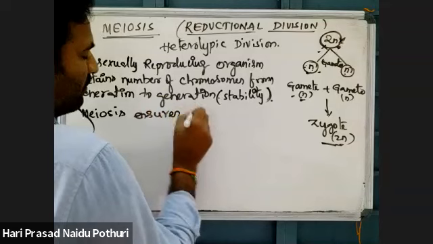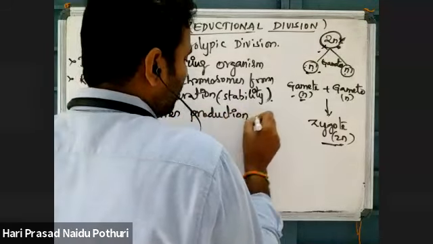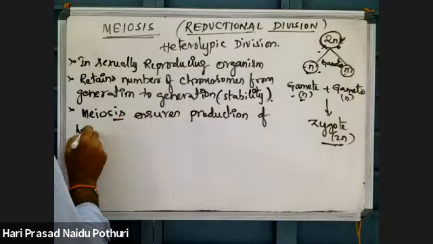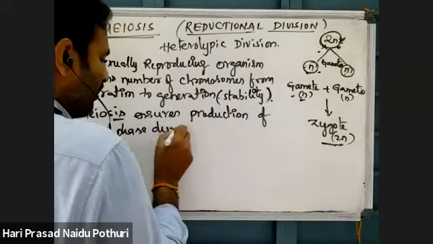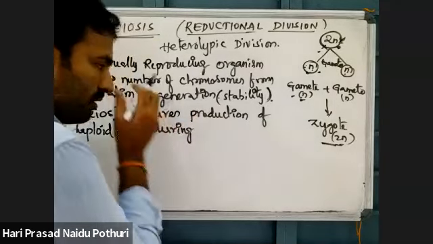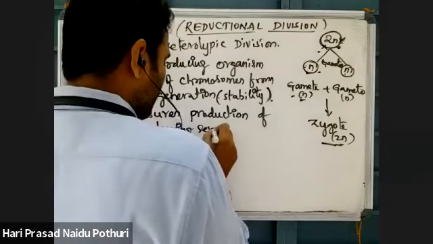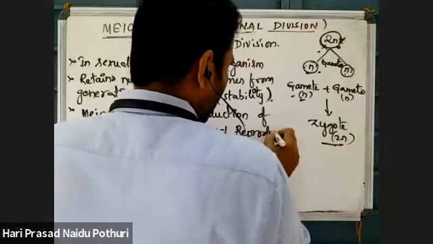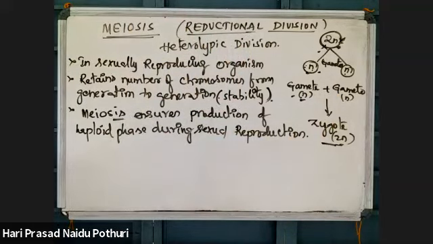Thus, meiosis ensures production of haploid phase during sexual reproduction.